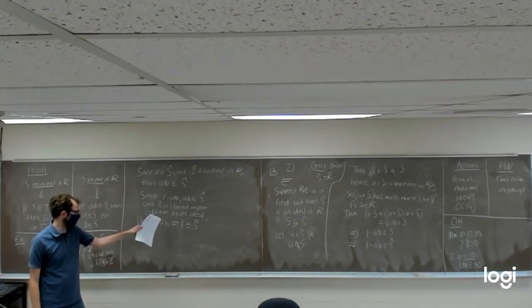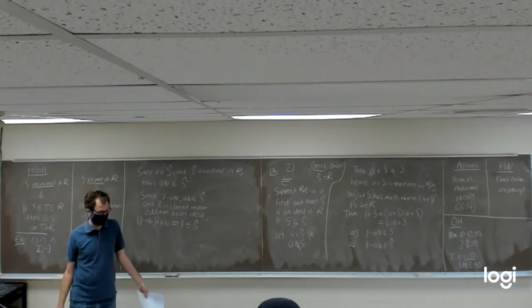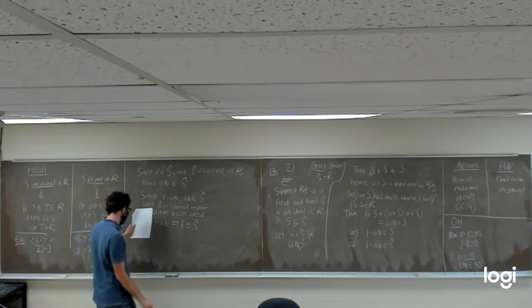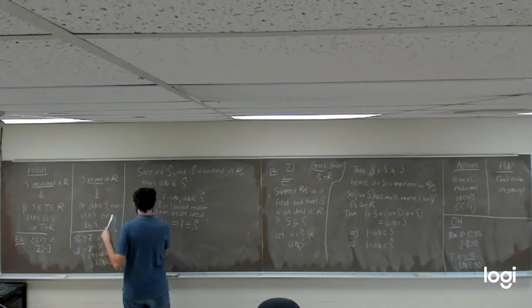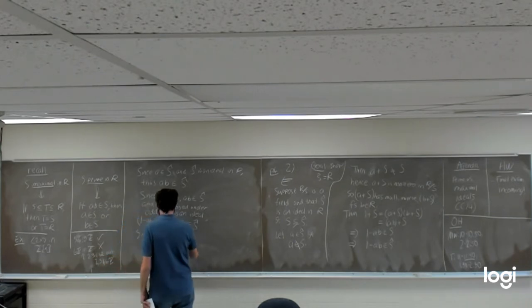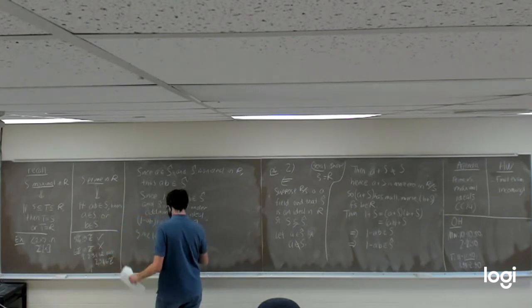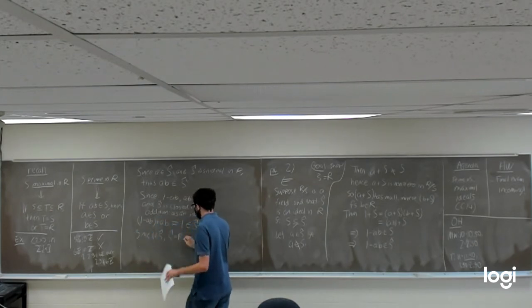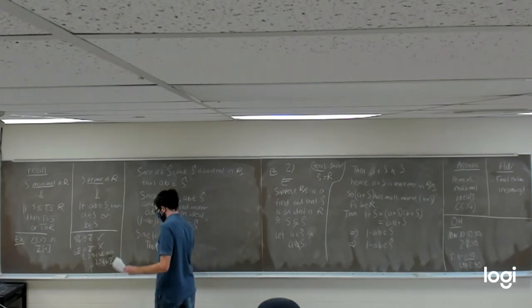Thing in S hat plus thing in S hat has to be in S hat. And then since 1 is in S hat, S hat has to be the entire ring. And thus, S is maximal.